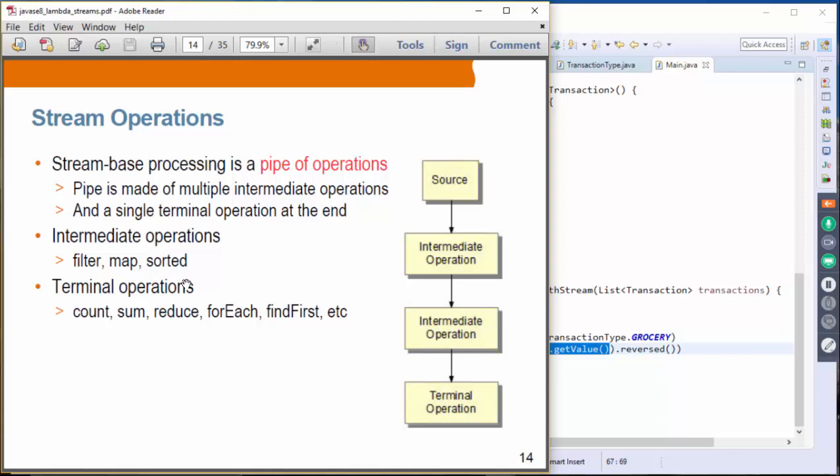Examples of intermediate operations we have seen are filter, map, and sorted. And examples of terminal operations include count, sum, reduce, for each, and find first. We're going to take a look at each of these operations in a bit more detail in the following slide.